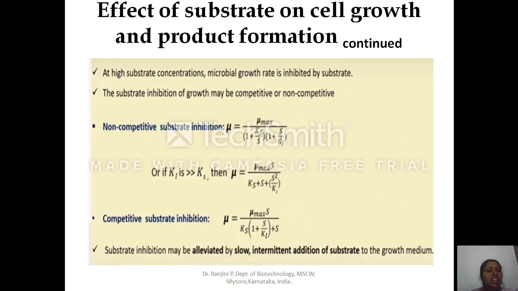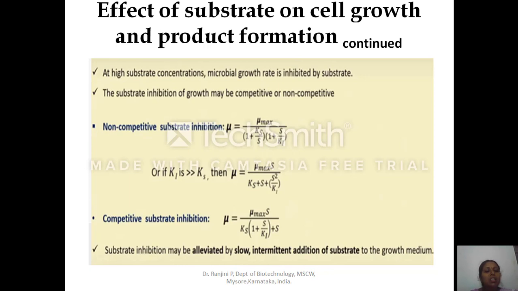At high substrate concentration, microbial growth rate is inhibited by substrate. Not only the product or toxic substances will inhibit the growth of the microorganism. When cells are exposed to a nutrient-rich media, that also will inhibit the growth of the microorganism. The substrate inhibition of the growth may be competitive or non-competitive.